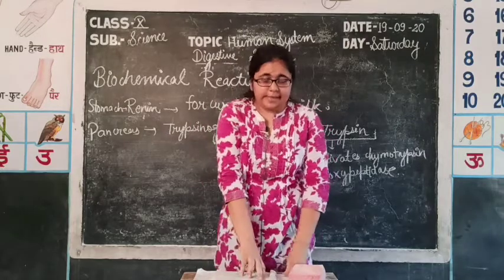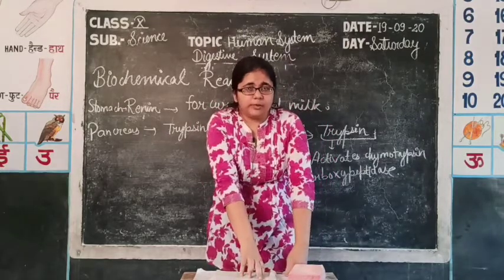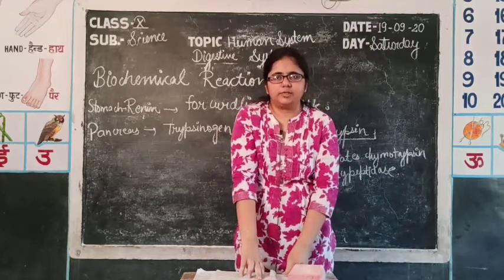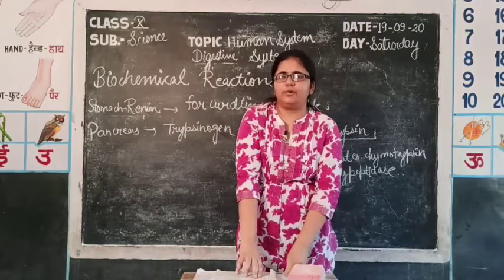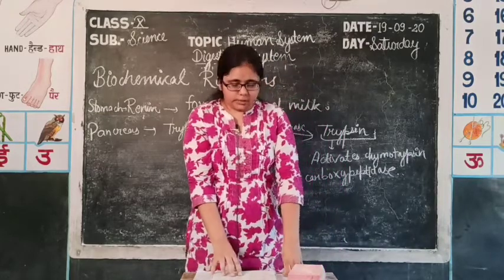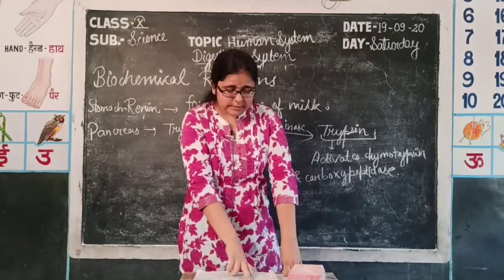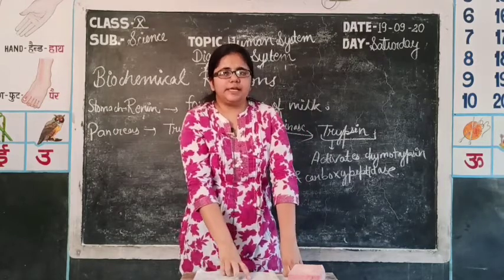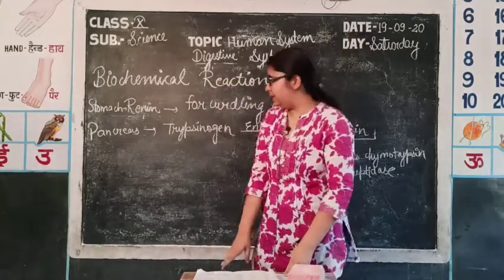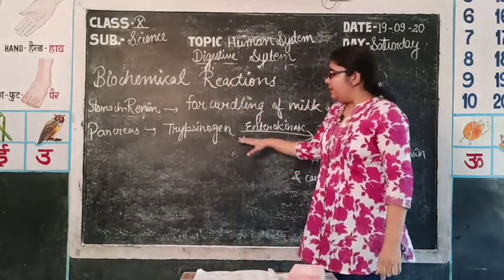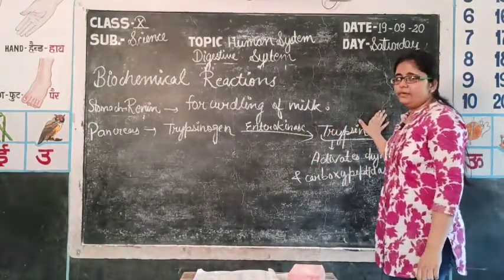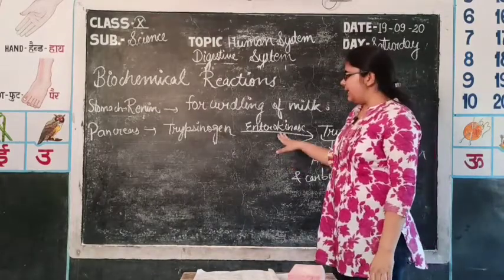Third one is the pancreas. Pancreas, as I have told you, is a compound gland, secretes both pancreatic digestive juices as well as hormones. We have studied the hormonal secretions of pancreas. Now we will discuss the pancreatic juices. First one is the amylase which helps in the digestion of starch. Second one is trypsinogen, which is present in an inactive form known as trypsinogen, which converts into an active form, that is trypsin, by the help of another enzyme, that is enterokinase.